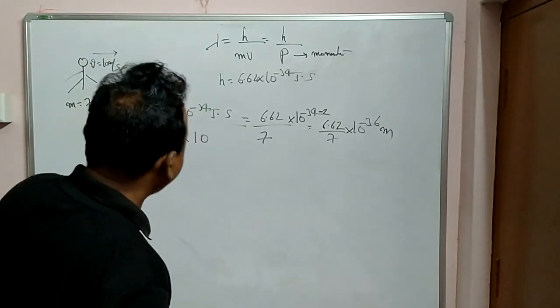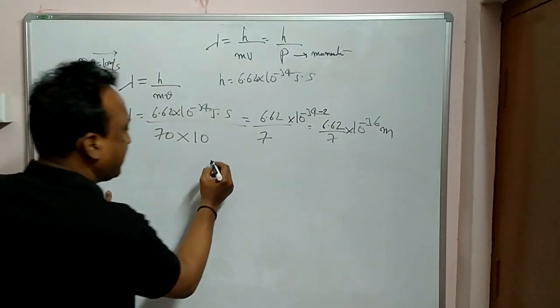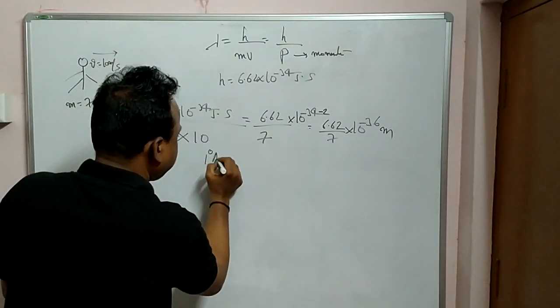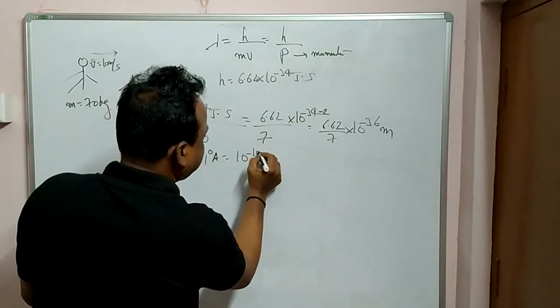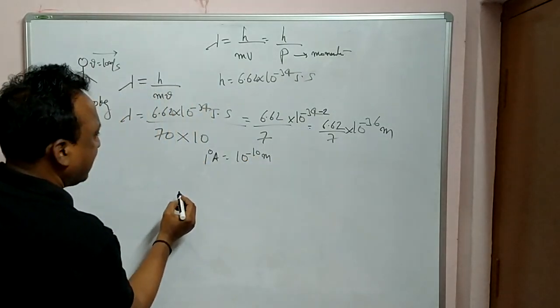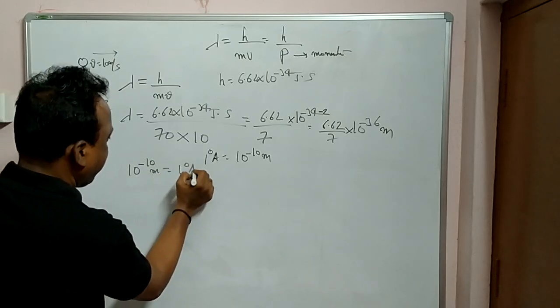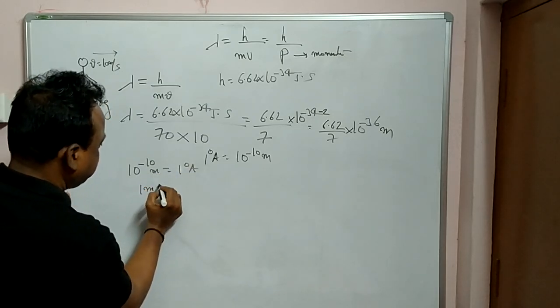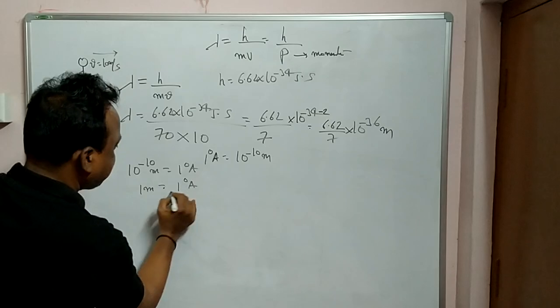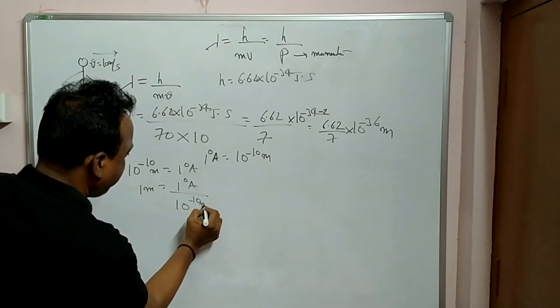But meter is a big unit, it cannot be detected. What is 1 angstrom? 1 angstrom is equal to 10 to the power of minus 10 meters. Or what is 1 meter? 1 meter is 1 angstrom by 10 power minus 10.